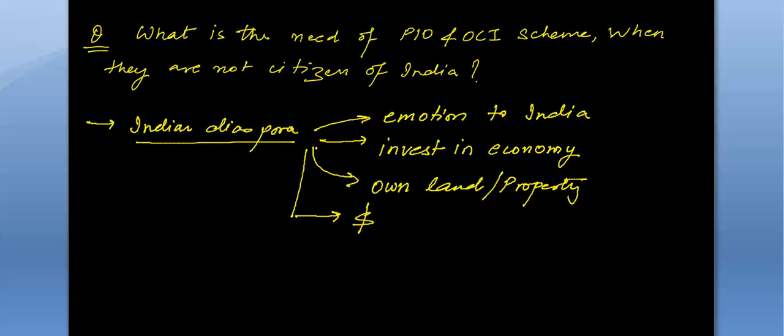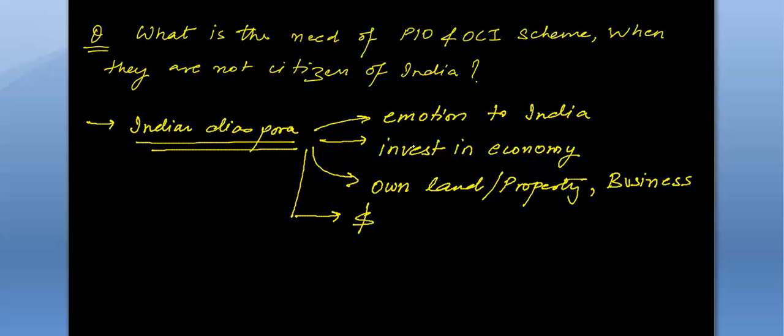So these are the cases. Looking at the emotions of the Indian diaspora, they wanted to invest in the economy. They want to own land, property, and open businesses in their homeland, though they are not citizens of India, and they bring a lot of money to the Indian economy.